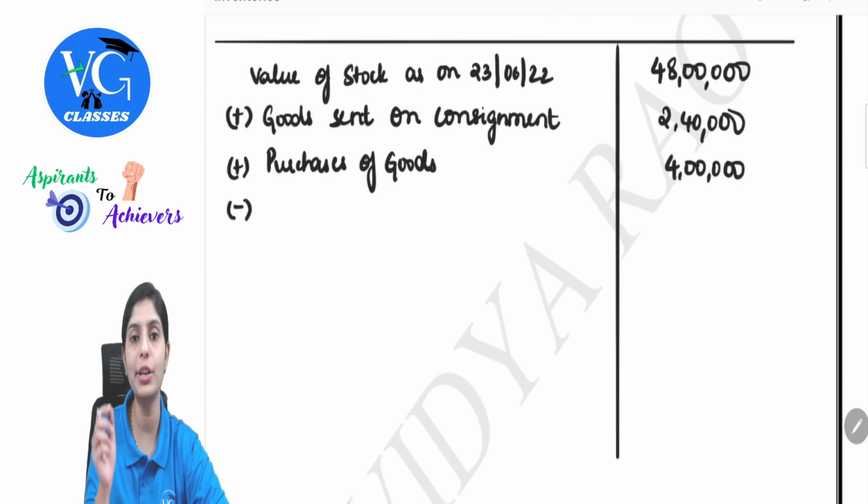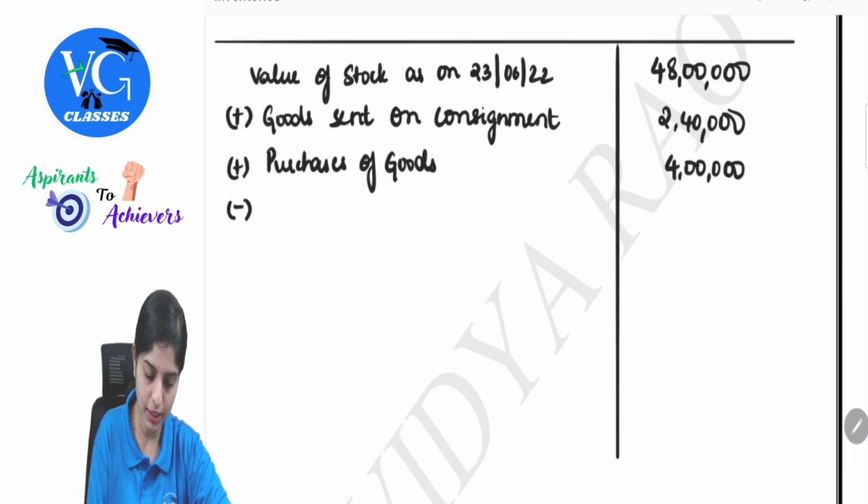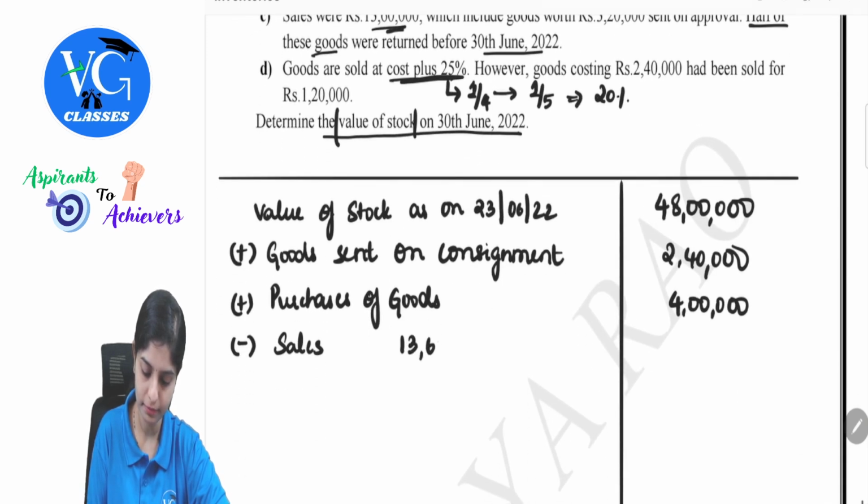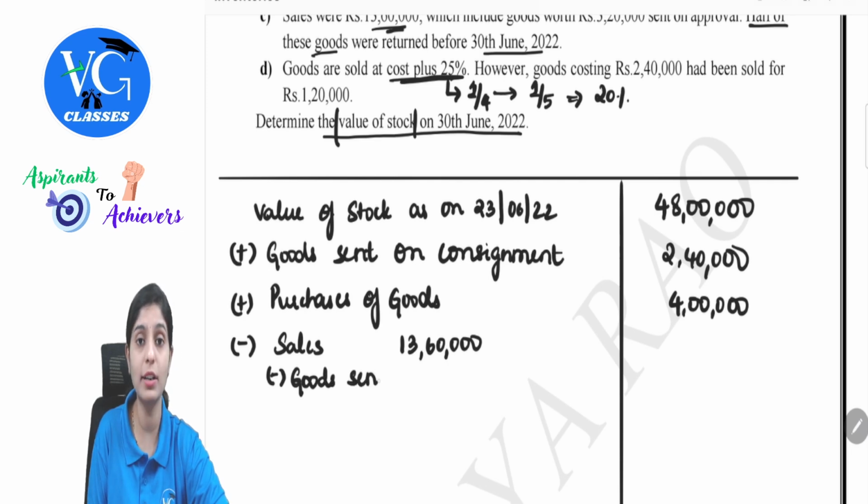We have to show what? Cost of goods sold. So we have to remove the profit element. So first sales, which is 13 lakh 60,000. In this, I have to take out goods sent on approval because it is not a concluded sale.